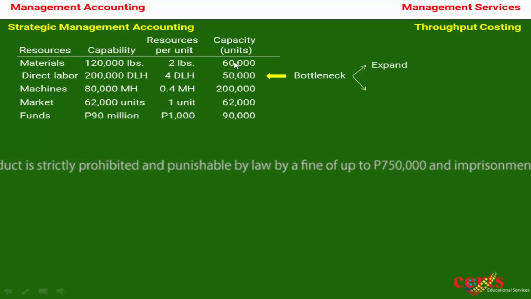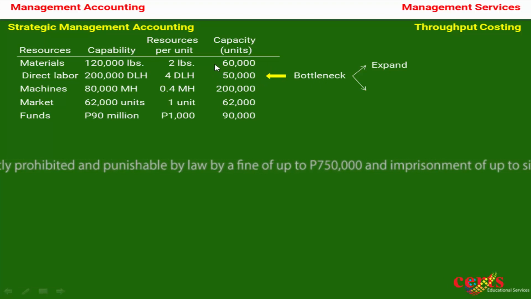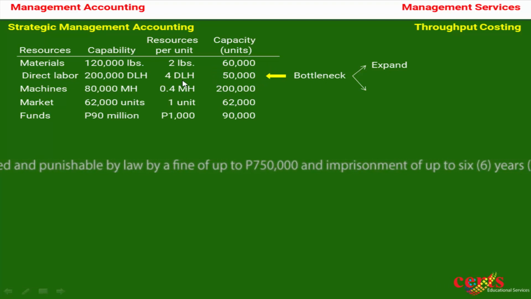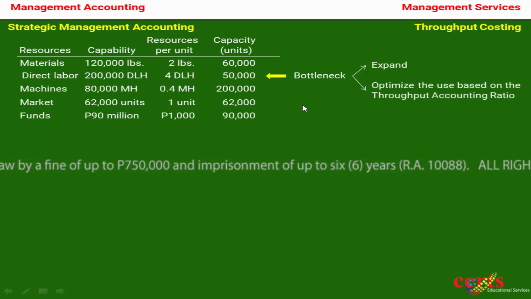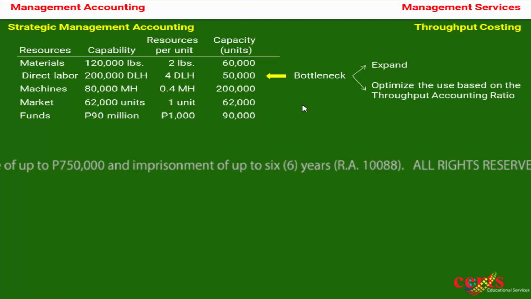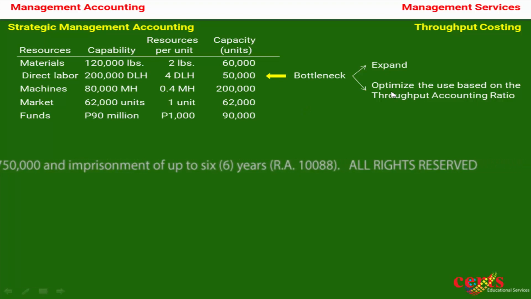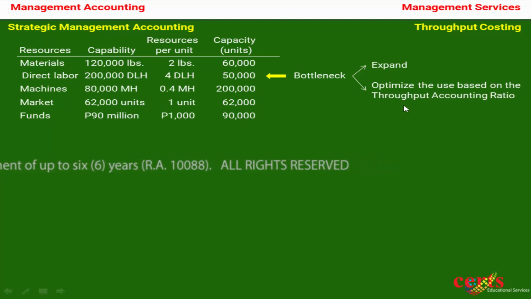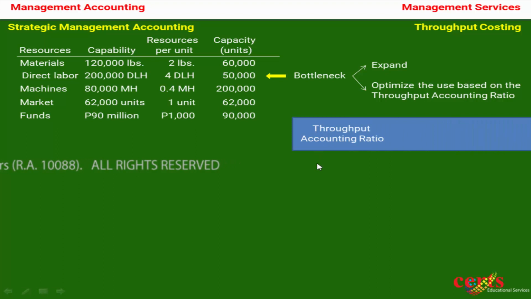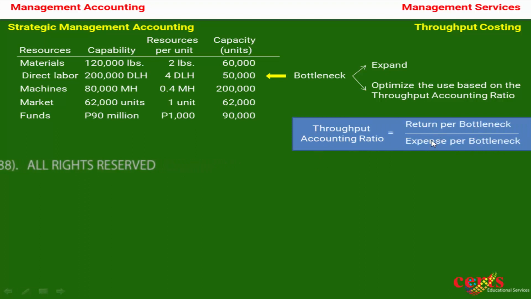Then the next question is, if this is already the best that we can do as far as the direct labor resource is concerned, how do we allocate our labor among the products that we produce? The answer is we optimize the use of our labor based on the throughput accounting ratio. Now, this is the new terminology here, throughput accounting ratio. And throughput accounting ratio is equal to return per bottleneck over expense per bottleneck.